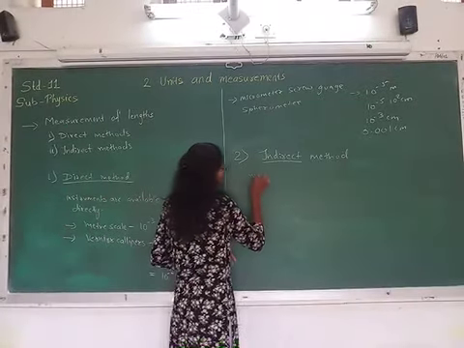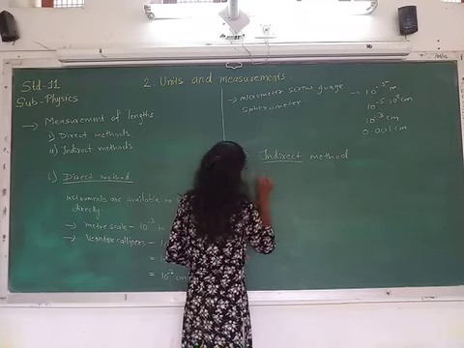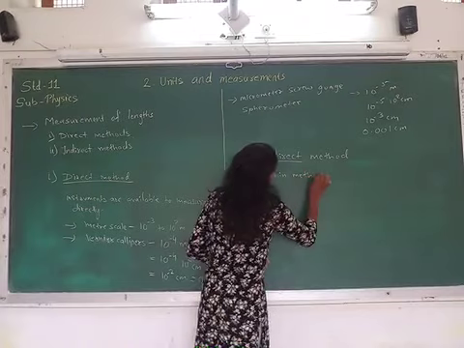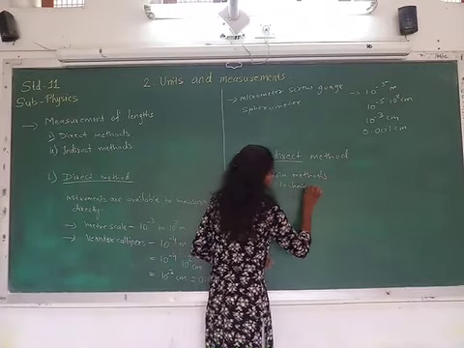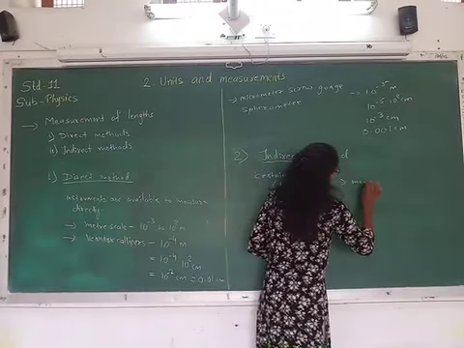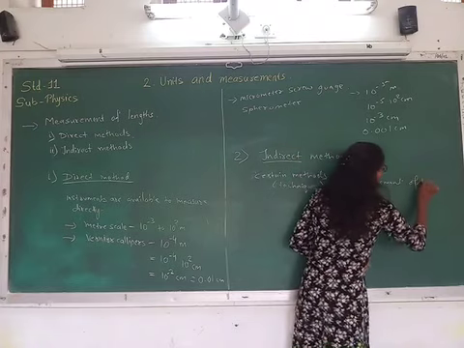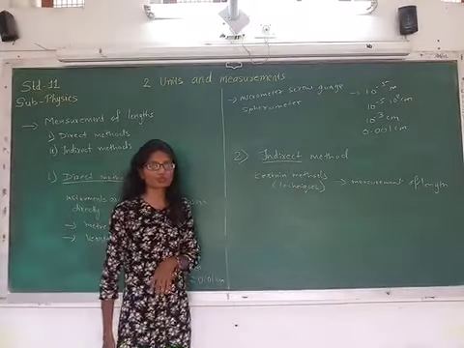That means certain methods or techniques are used for the measurement of length instead of the instrument.